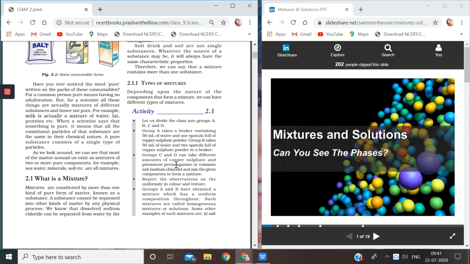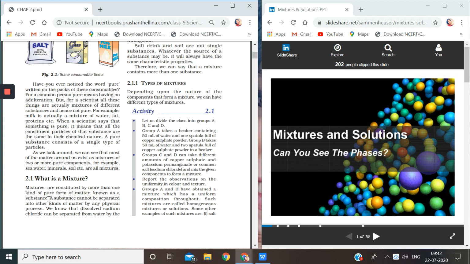As you see in your NCERT, mixtures are constituted by more than one kind of pure form of matter. As we have already said, what are pure substances? Pure substances are those substances which contain only one kind of matter that is chemically similar. So, what is a mixture? A mixture is a combination of different types of particles which have different chemical nature.